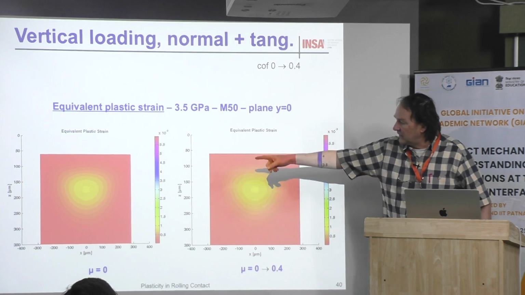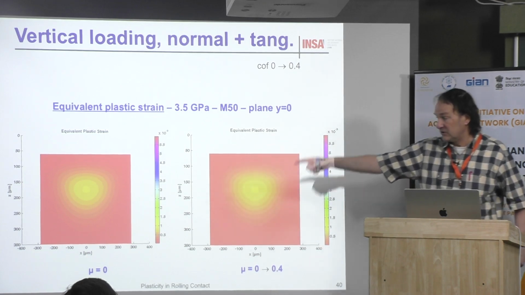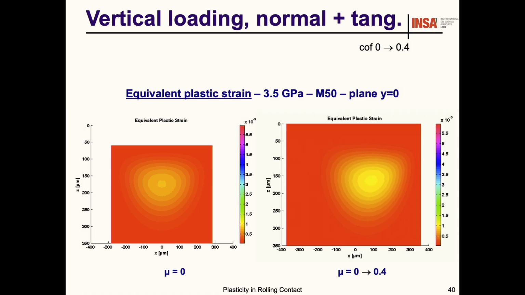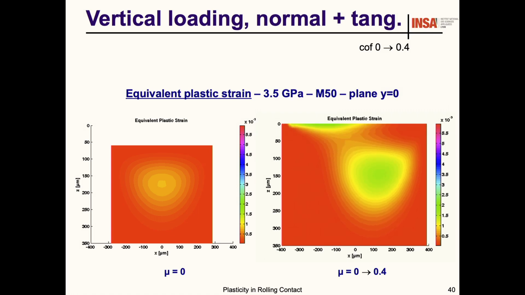On the left you have the solution for a frictionless contact, and on the right the solution for a friction coefficient that is increasing up to 0.4. The maximum is at depth first. The maximum increases very quickly, and then at the end the maximum is at the surface.